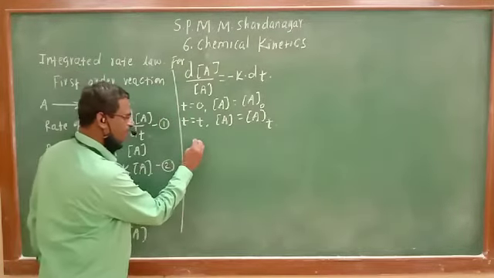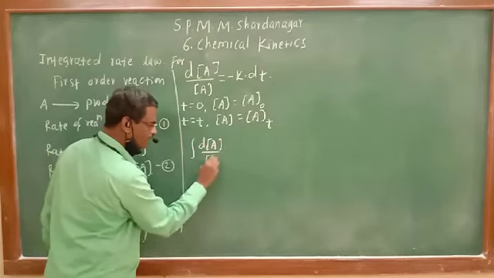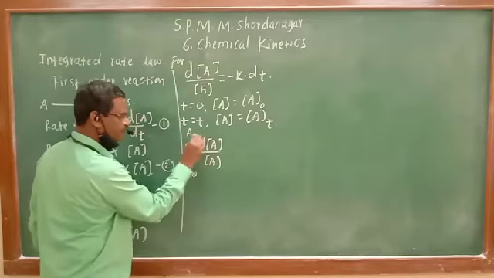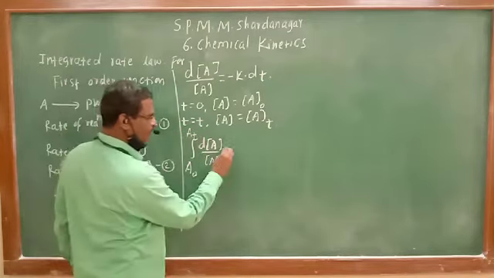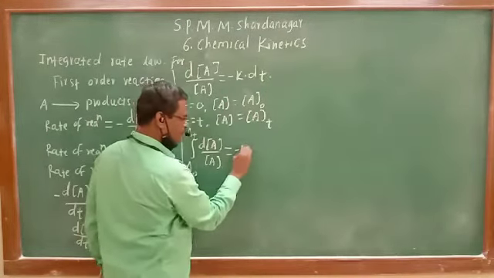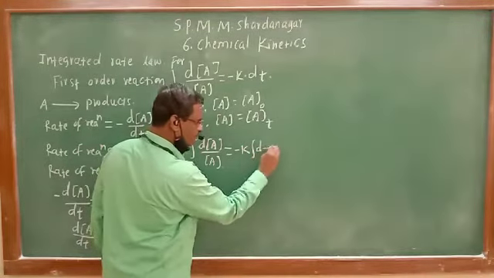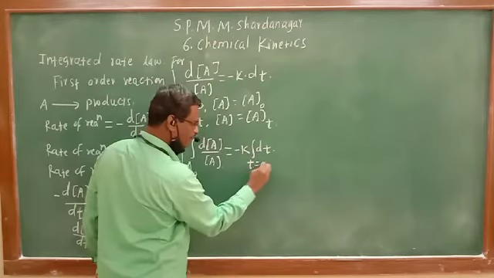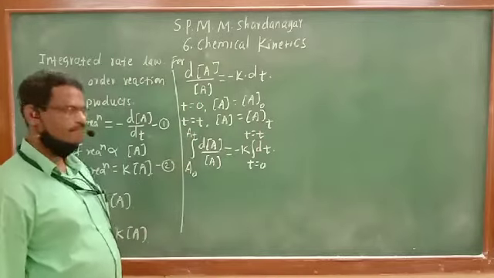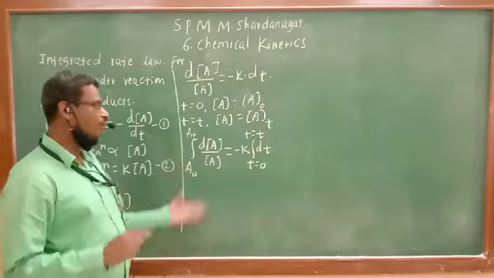We can write the integration of dA upon A from the limit A0 to At is equal to, K is a constant, always taken out of the integration, a constant cannot be integrated, integration of dt from the limit of time 0 to time t. This is the integral form. Now we have to integrate this.